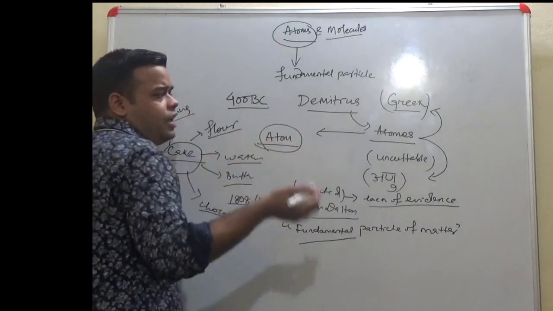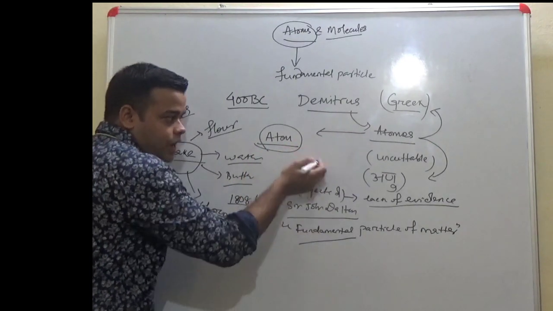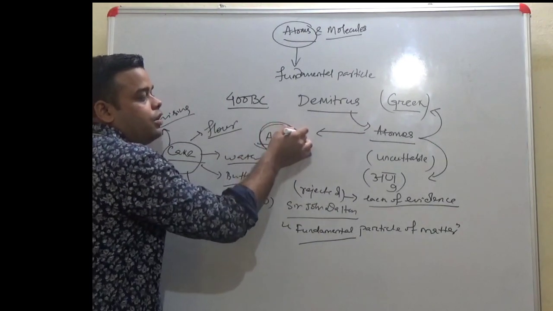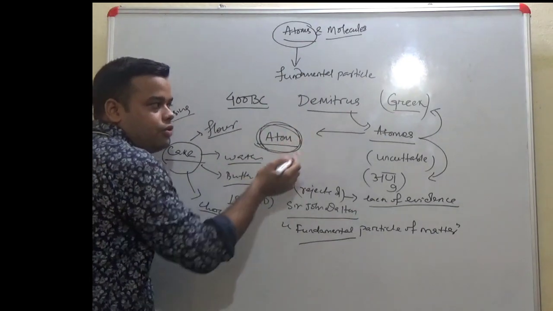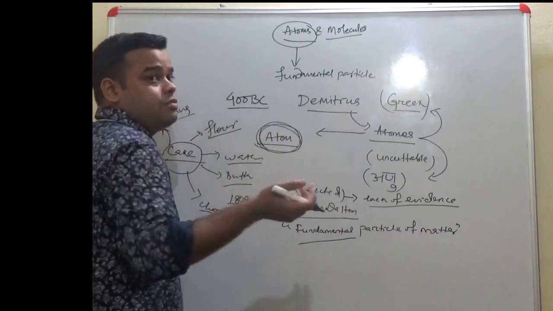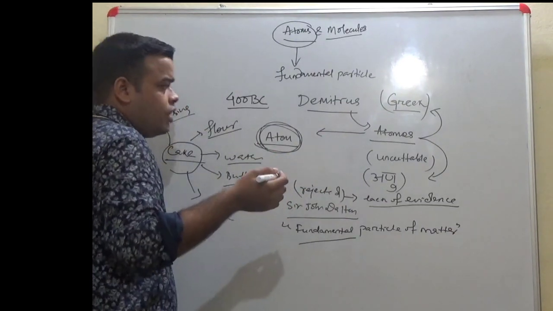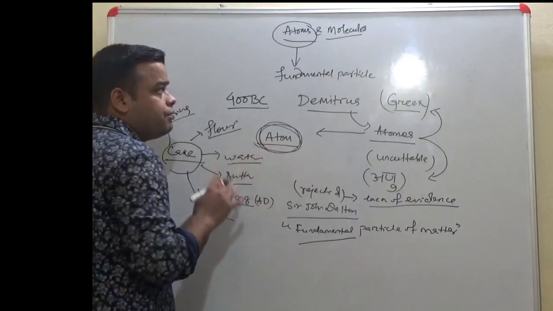You can compare it with the cell, when the cell is the fundamental unit of life. Cell is the fundamental unit of a body, of an individual, of an organism, while atom is the fundamental unit of everything around us. It may be living, it may not be living.